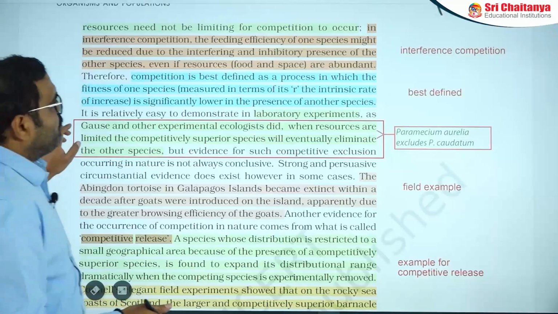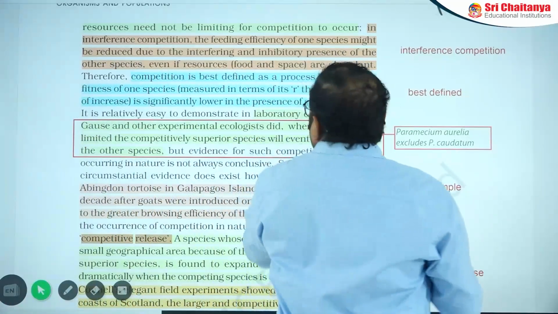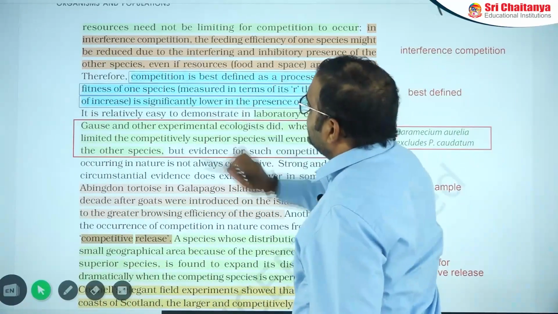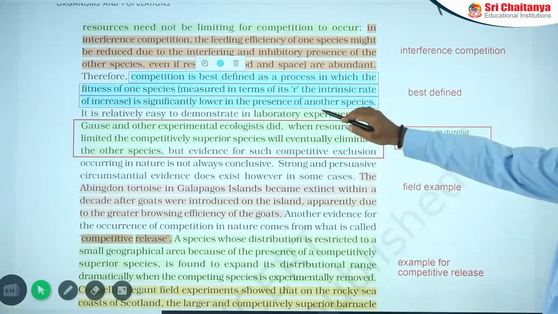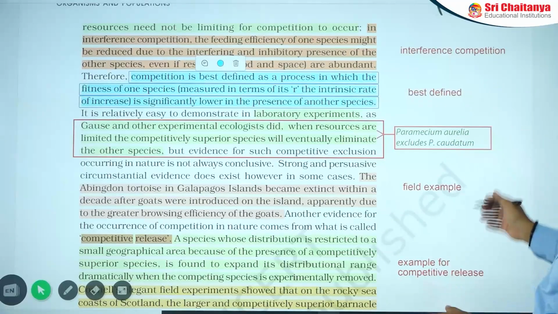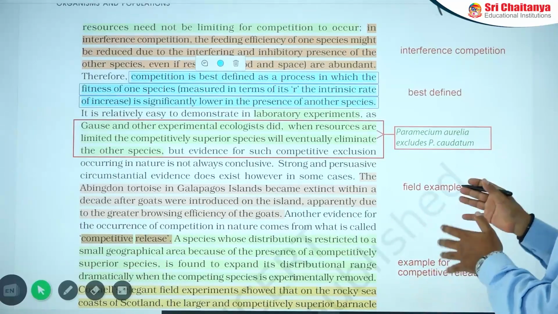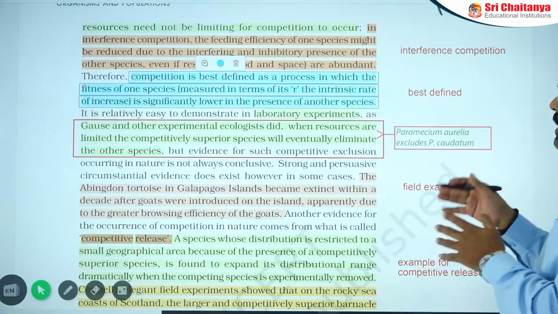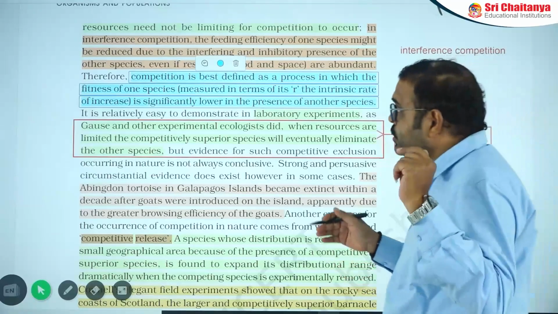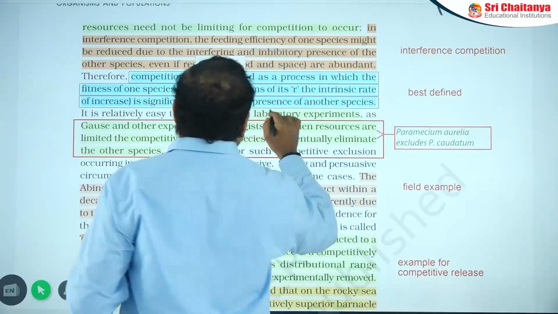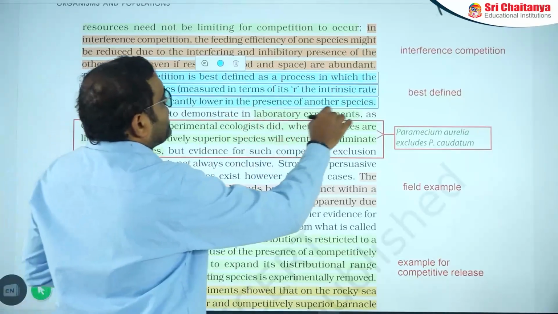Then the next one is the final definition for competition. Here it is. Competition is best defined as a process in which the fitness of one species, measured in terms of its R value, that is the intrinsic rate of natural increase, already you know that point, is significantly lower in the presence of another species.